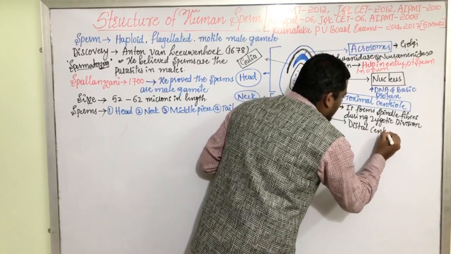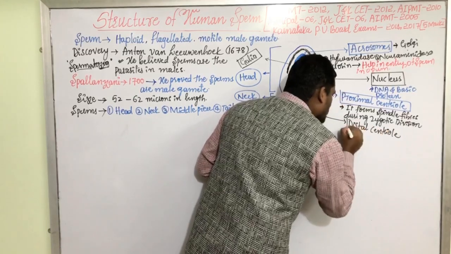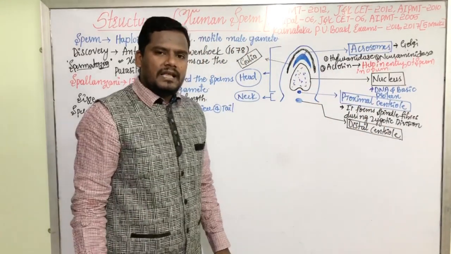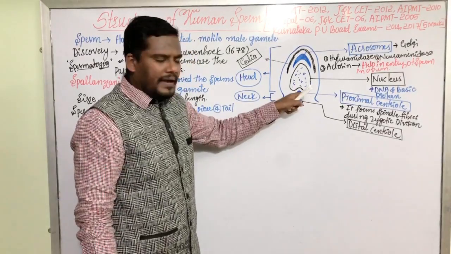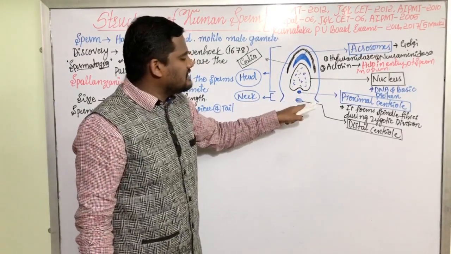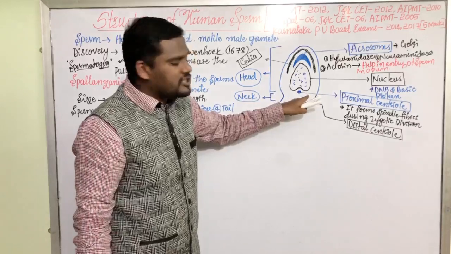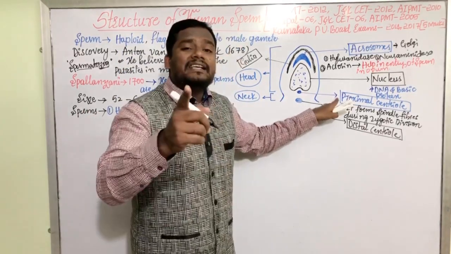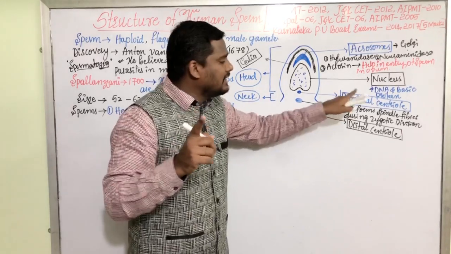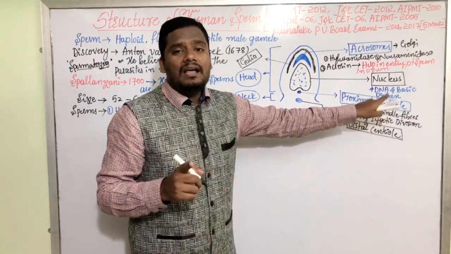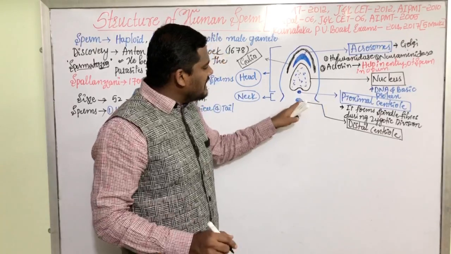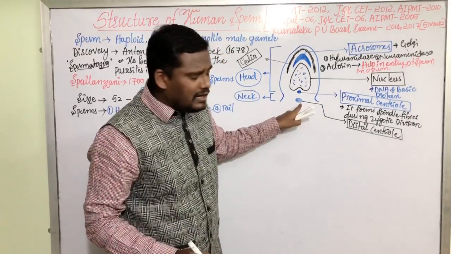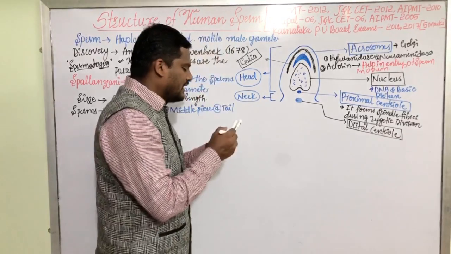Distal centriole. How many centrioles are present in the human sperm? There are two centrioles present in the human sperm. One is at the base of the nucleus and the other is at the neck region. The centriole at the base of the nucleus is called the proximal centriole, which helps in spindle formation during the zygotic division. The centriole at the neck region is called the distal centriole.